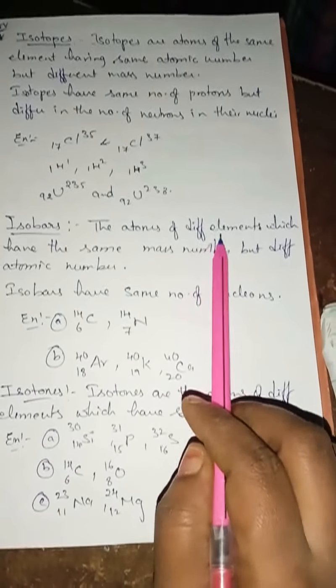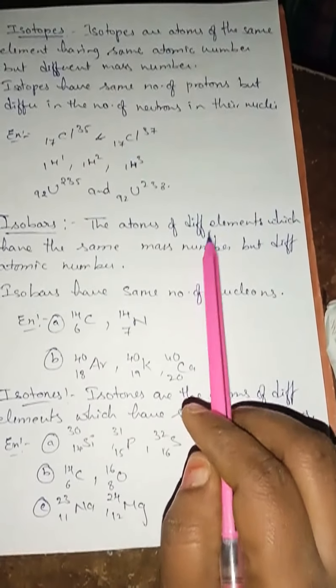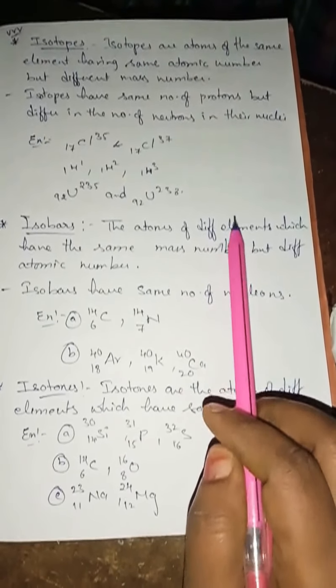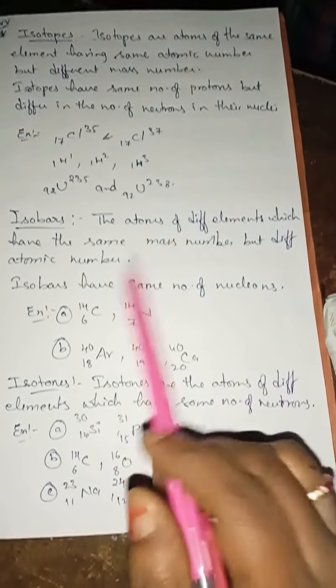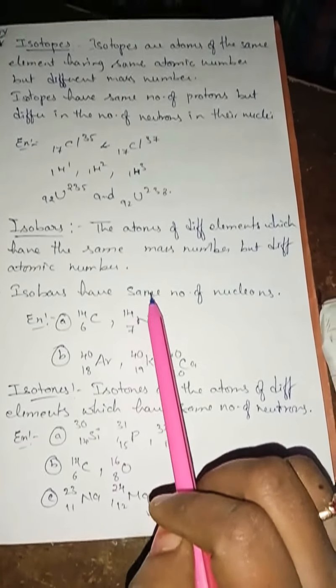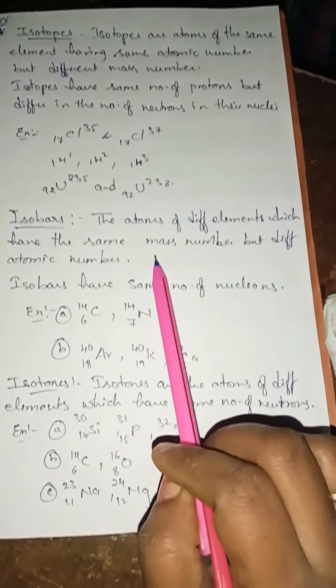When they are different elements, they should have different atomic numbers. Definitely they will have different atomic numbers. But what do they have the same? They have the same mass number. So isobars have the same number of nucleons. That is why their mass number is the same.